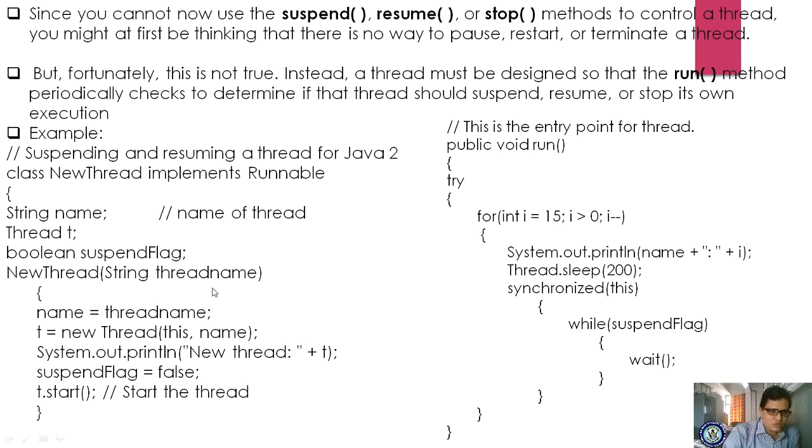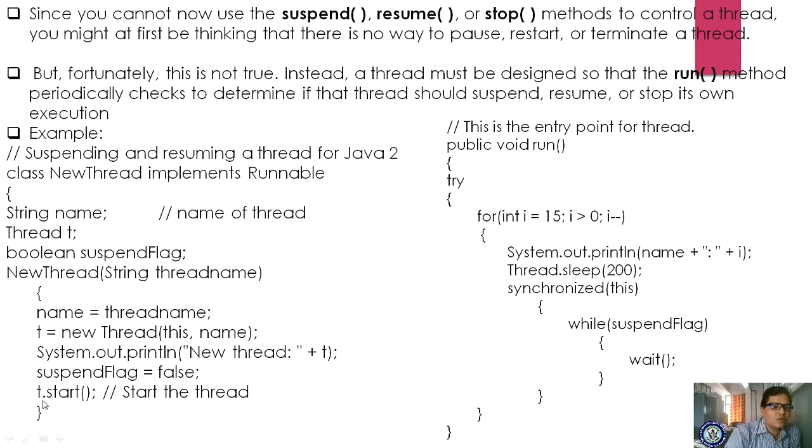If you are writing the constructor, then whatever variables you are using, you are assigning. name is equal to threadName, right? And t is equal to new Thread. You are creating a thread of this particular class, and whatever name you supplied to that thread will be taken for this class. System.out.println, you are displaying the output, New thread plus t, whatever the thread t is will be displayed. suspendFlag, you are making it false. For the boolean variable, you are assigning false.